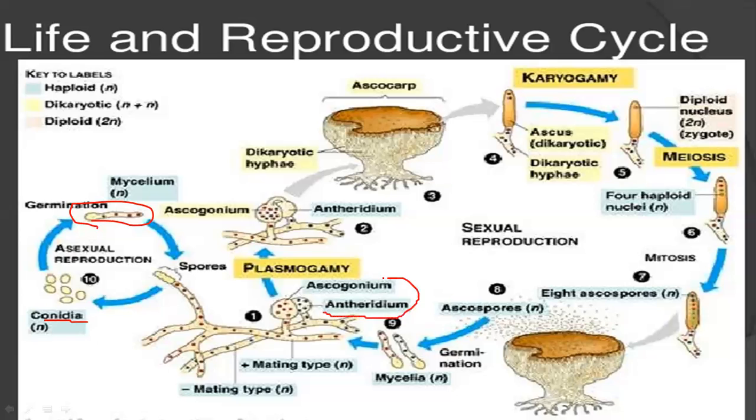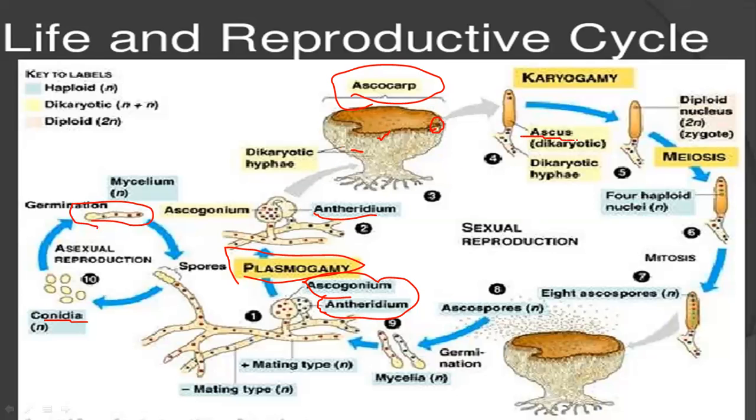So they change into antheridium and ascogonium. Antheridium is the male part, and ascogonium is the female part. When they unite, again plasmogamy is done first. You can see the antheridium having the connection to the ascogonium, and dikaryotic hyphae. You can see this whole ascocarp, and in this ascocarp, we can see this one portion where this whole process is going on.